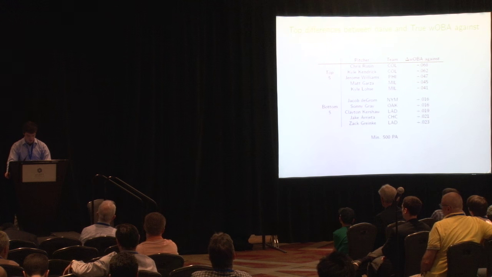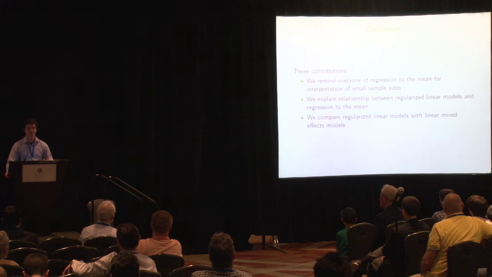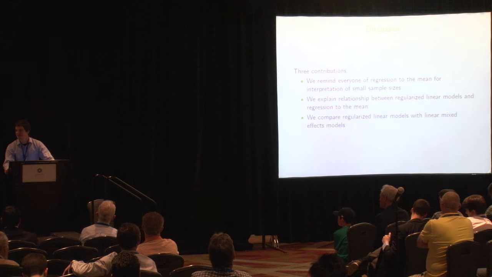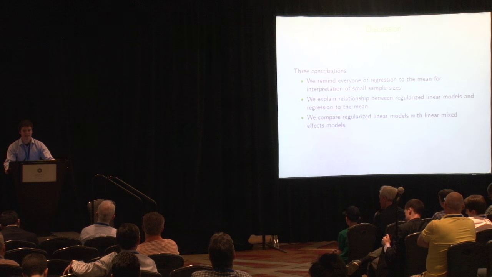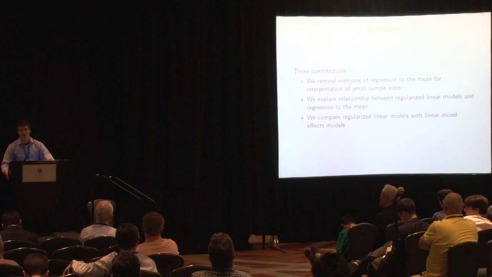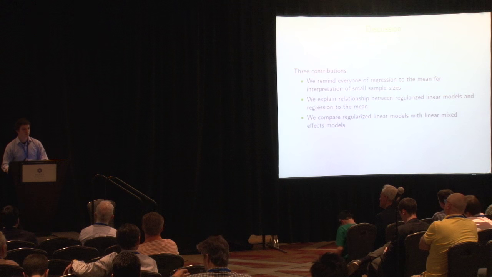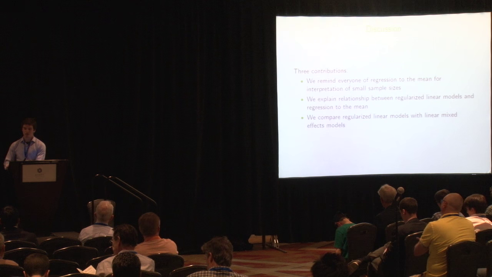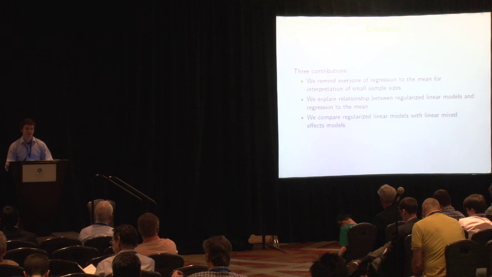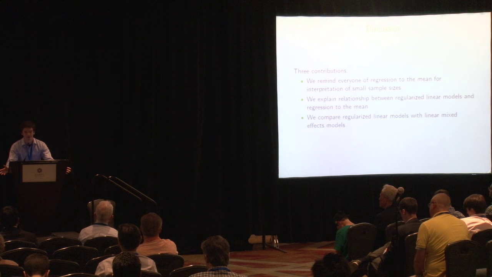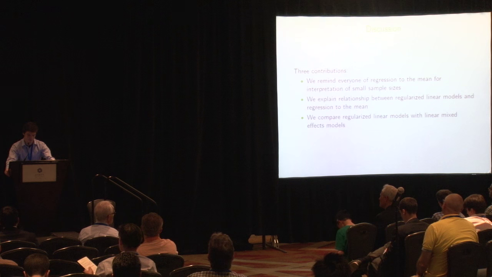So, in conclusion, we want to emphasize that the focus of this presentation is not to introduce a new batting statistic. Instead, we have these 3 contributions. First, we want to remind that regression to the mean is a very valuable tool, especially in that it allows us to not just think of samples as too small or large enough, but it allows us to quantitatively assess what we're able to discern from the data that we observe.